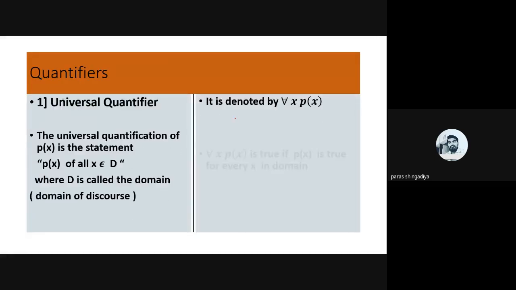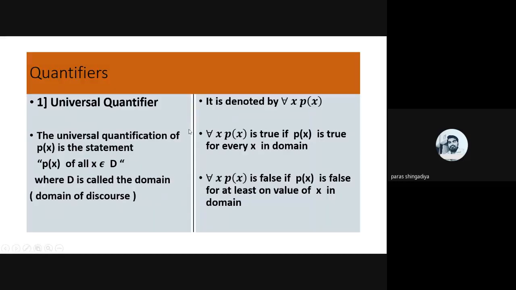And after that, we discussed the quantifier, with two or three examples. Two types of quantifier are there. The first one is the universal quantifier. And what is the meaning of universal quantifier? If the given statement is P(x), the universal quantifier of P(x) is the statement: for all x belonging to D, where D is the domain, otherwise also known as the domain of discourse. It is denoted by ∀x P(x), which is read as every x P(x), means all x P(x).